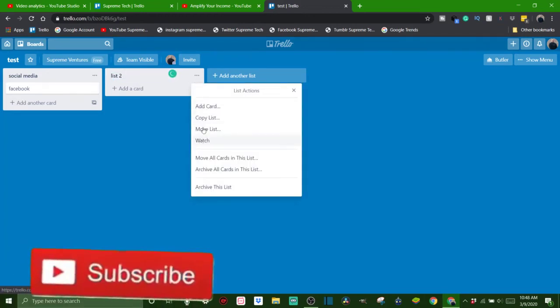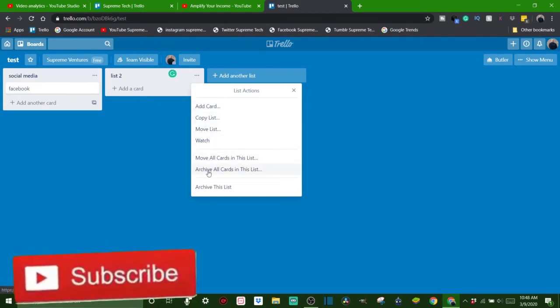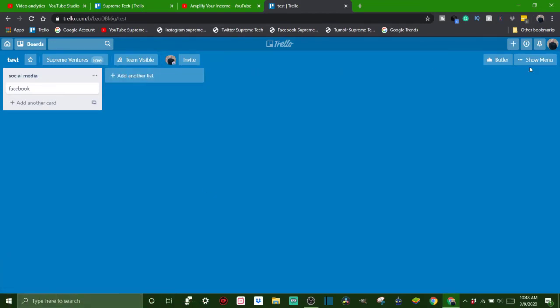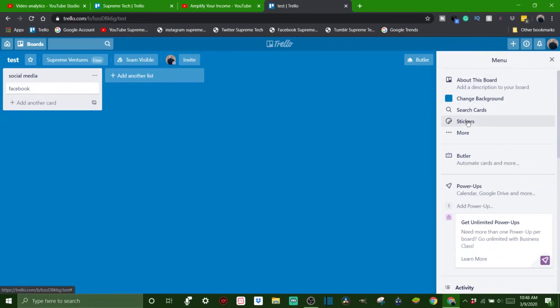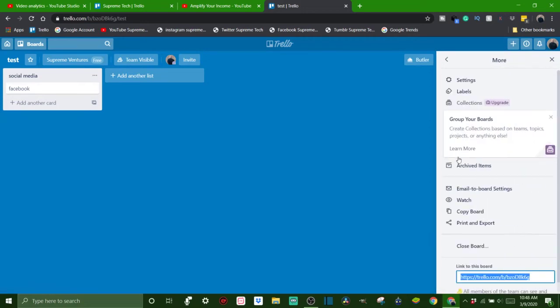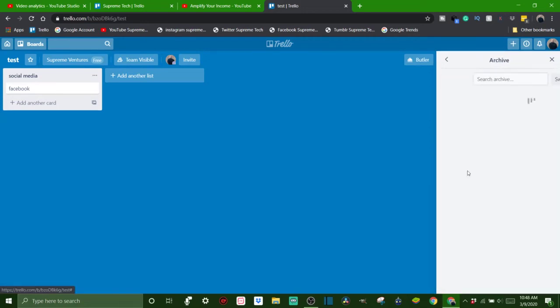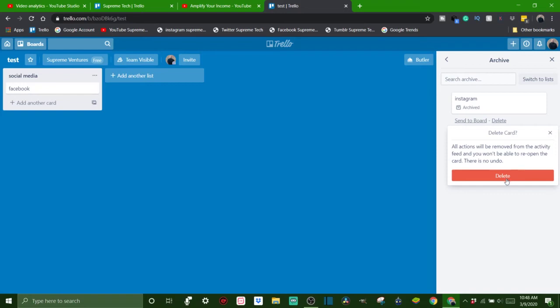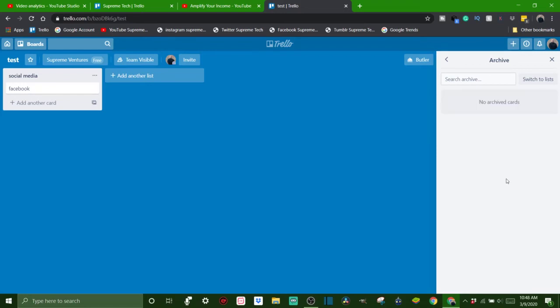You got to click archive this list, and then you go to show menu, go to more, click on archived items, and you're going to see your list here, and then you can click delete. And confirm it, and you're good to go.